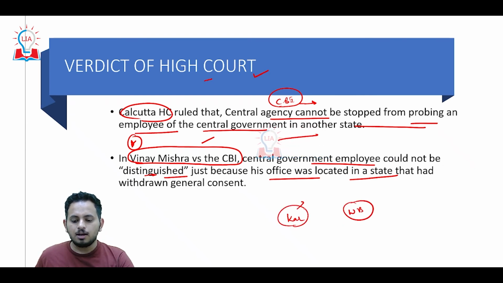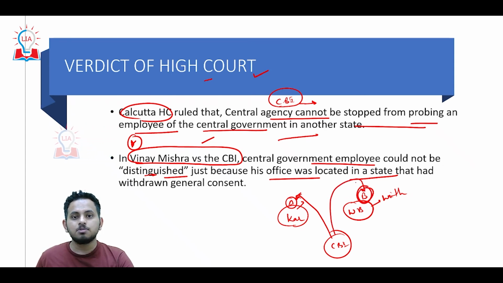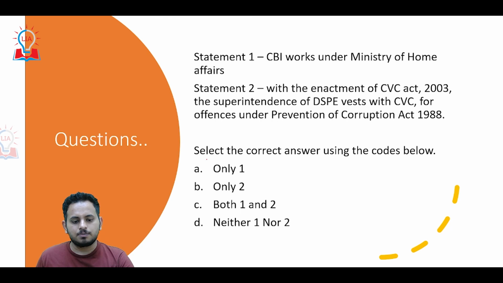Karnataka has given the general consent, West Bengal has withdrawn it. If the same crime is committed by person A here and person B there, CBI can easily investigate person A, but will not have powers to prosecute person B. This becomes discriminatory. This is what the High Court said in the Vinay Mishra versus CBI case.